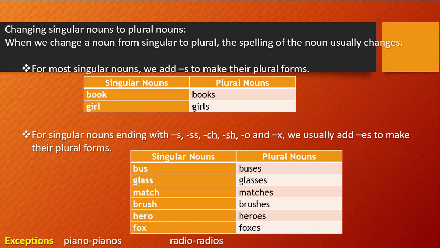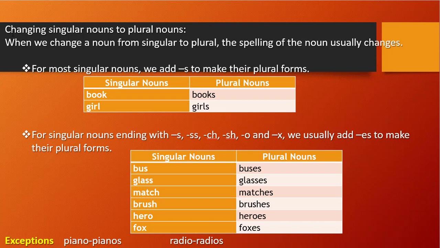What will change? The spelling of the noun usually changes. Like boy is there. What is the spelling of it? That is boy, right? But in plural form, it will be boys. We will add s. So what happens when you change the singular noun to plural noun? Most singular nouns take s to make the plural form.